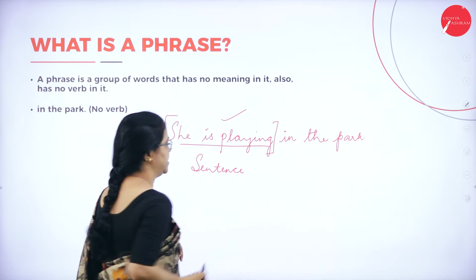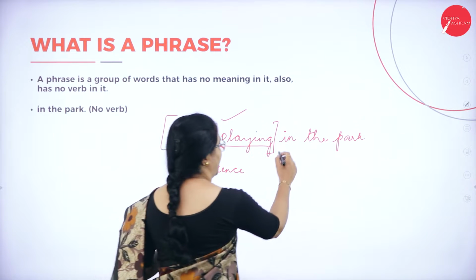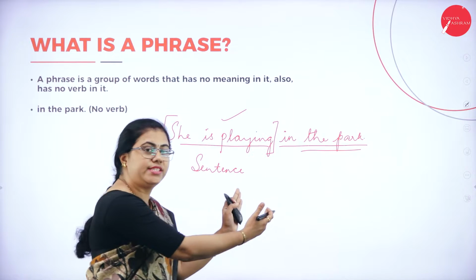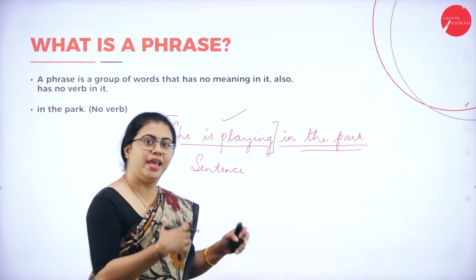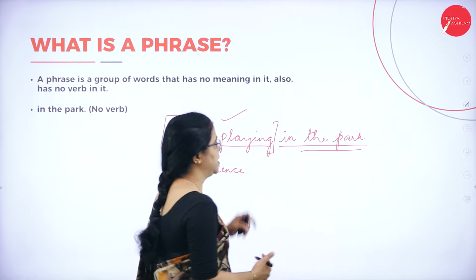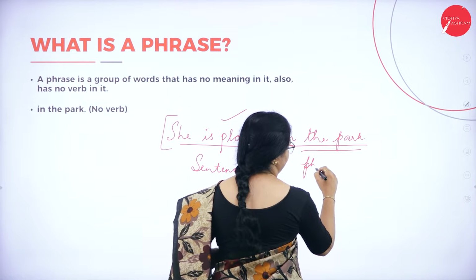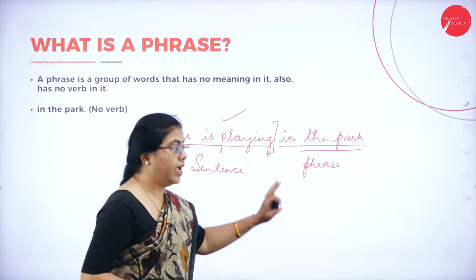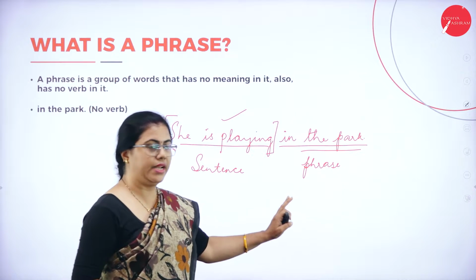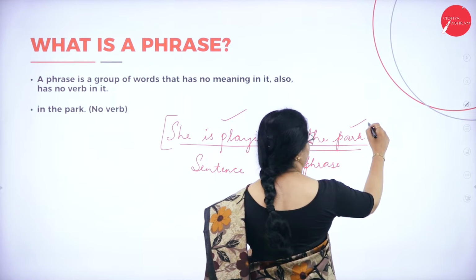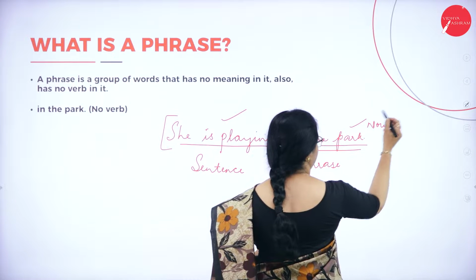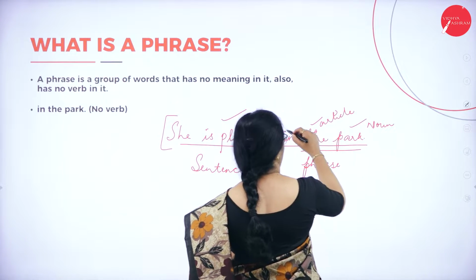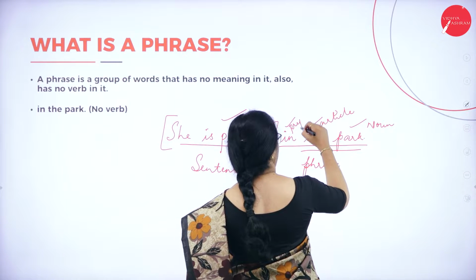The part which is adding some extra meaning to it is called a phrase. It is a group of words. It does not have a verb in it. Park is a noun. This is an article. And this is a preposition.